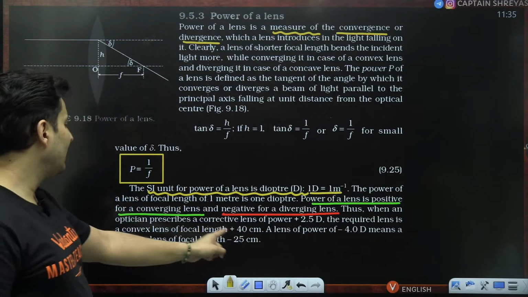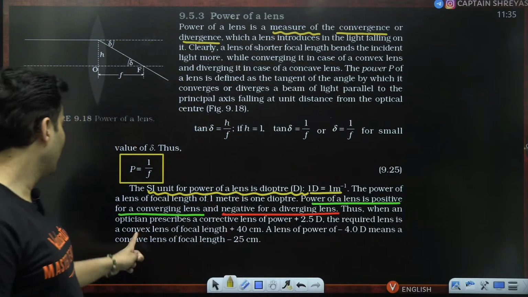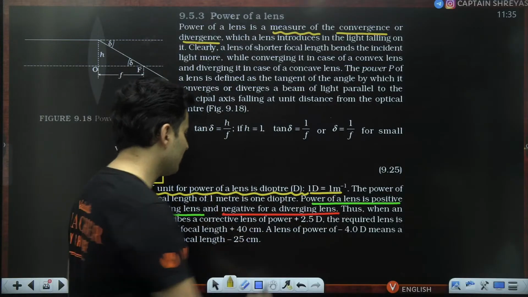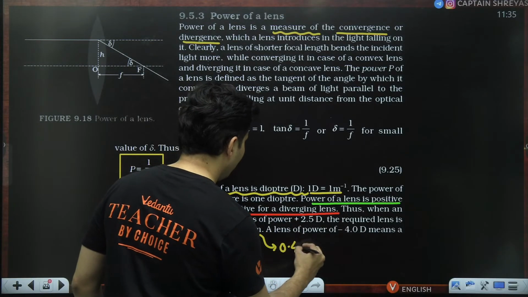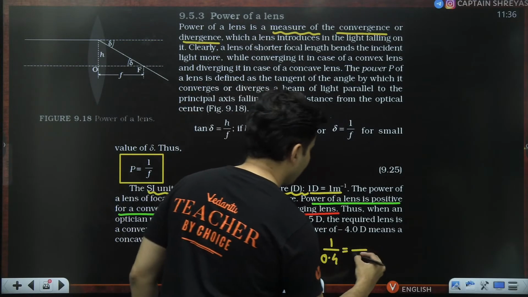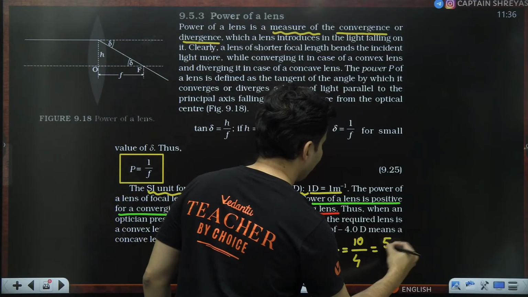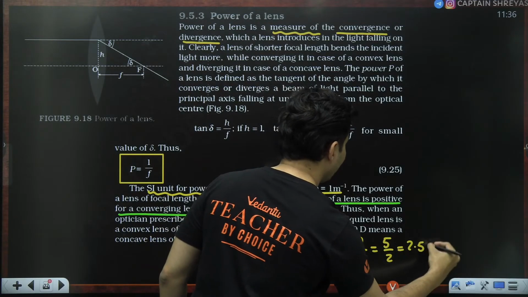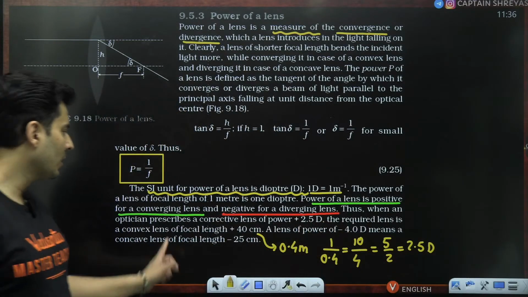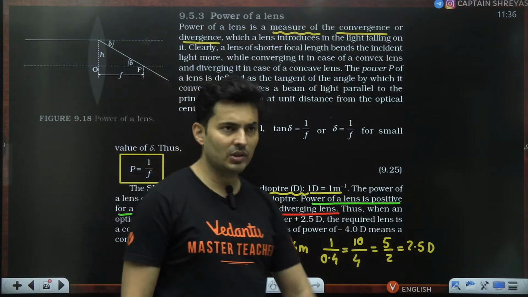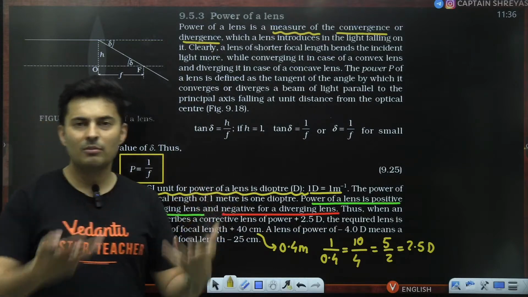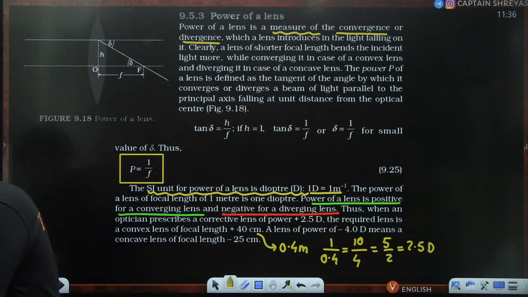Example, if the focal length is 40 centimeters, the power will become 2.5 diopters, because 40 centimeters is 0.4 meter. So which means 1 by 0.4, which is nothing but 10 by 4, which is nothing but 5 by 2, which is nothing but 2.5. So 2.5 diopters will be the power of the lens. And because the focal length was positive, the power is also positive. If the power is positive, that means it is a converging type of lens, more like a convex lens. Is this clear?